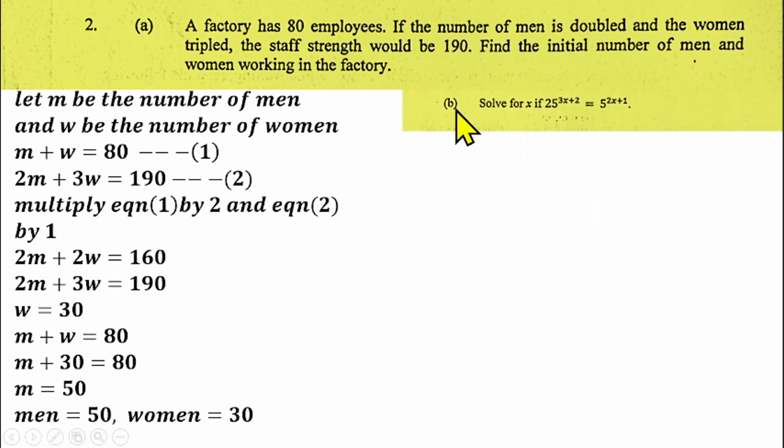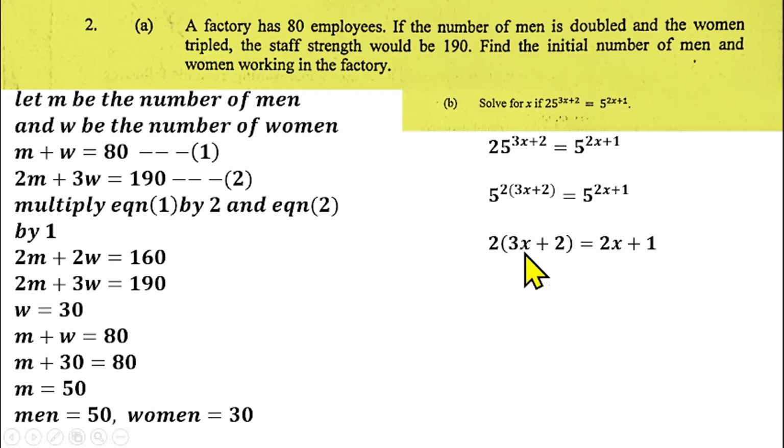Question number 2b, you have to solve for x in this equation. We have 25 raised to power 3x plus 2 equals 5 raised to power 2x plus 1, which is an indicial equation. So we have to solve this for x. We need to make the bases equal by finding the index of 25. So that will be 5 raised to power 2 into 3x plus 2 equals 5 raised to power 2x plus 1. So the bases can cancel out now, and you expand the bracket here.